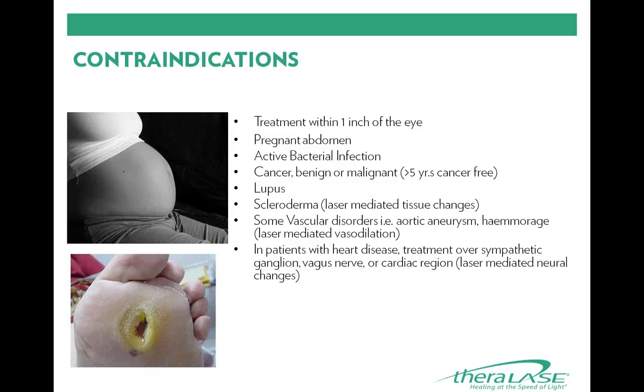Some vascular disorders are contraindicated. Keep in mind that the laser causes a temporary transient vasodilation, but this can be risky if we're treating over an aortic aneurysm, a blood clot, or an internal hemorrhaging area. We don't want to stimulate any blood flow to these kinds of conditions. And finally, in patients with heart disease, treatment over the sympathetic ganglion, vagus nerve, or the heart area should be avoided.